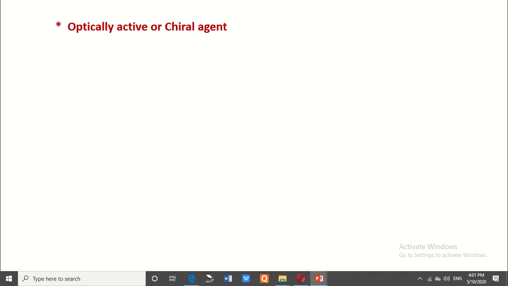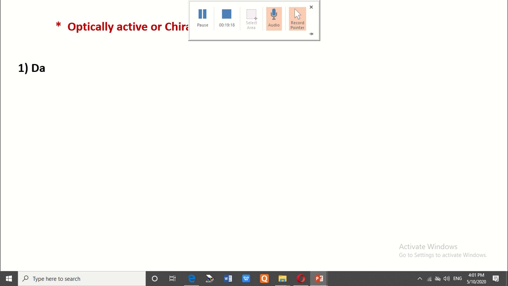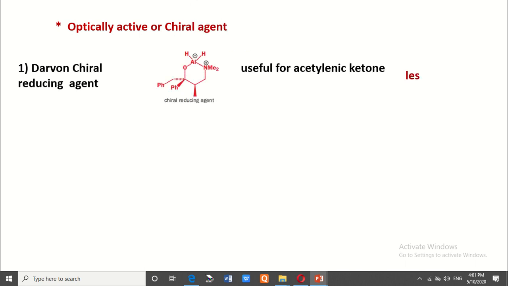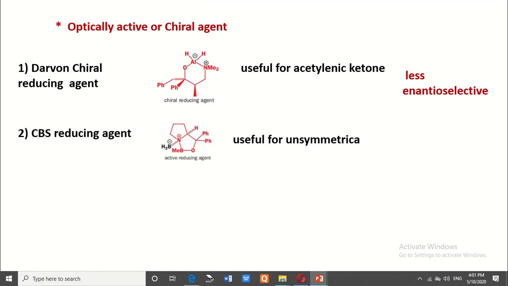Now friends, up to this point in this video, I have completed the optically active or chiral agents, that is the Darvon chiral reducing agent. The structure of this reagent is like this. It is useful for acetylenic ketones. It is a less enantioselective reagent. The second reagent is called the CBS reducing agent. The structure of this reagent is like this. It is useful for asymmetrical ketones, for assignment of the product by using ROF or LOB terminology.